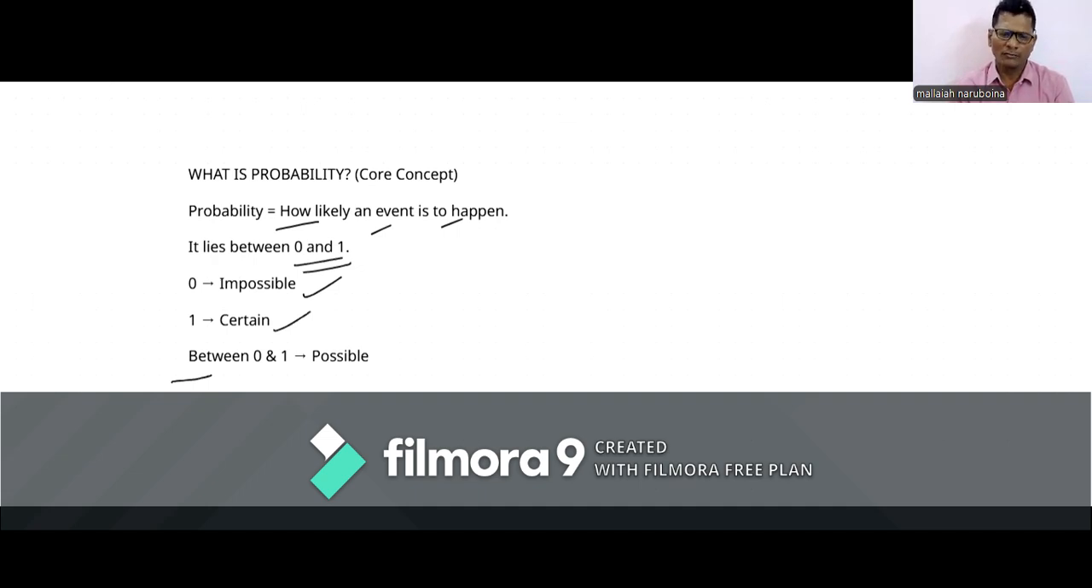We can write in notation form as 0 less than or equal to probability of an event less than or equal to 1. We have to include 0 and 1 also, so inclusive values 0 and 1 also to be included.